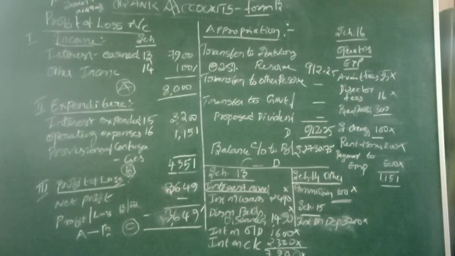Since this is interest paid by the bank, it is an expense. We should not take it as expense, we should take it as interest expended. Okay, so this should be in schedule number 15.